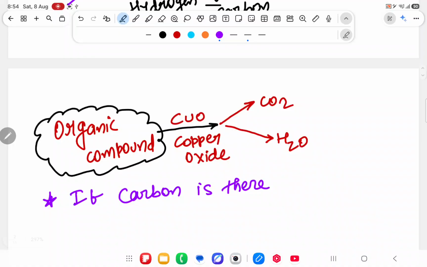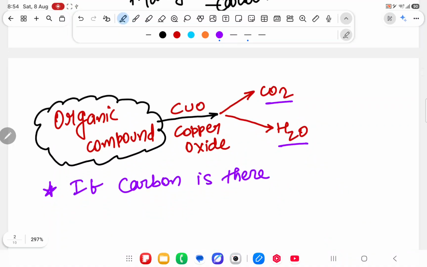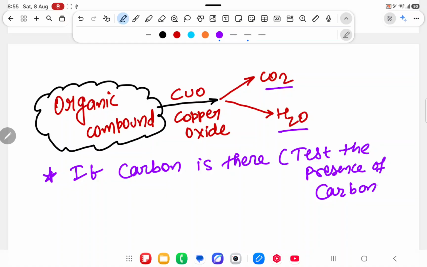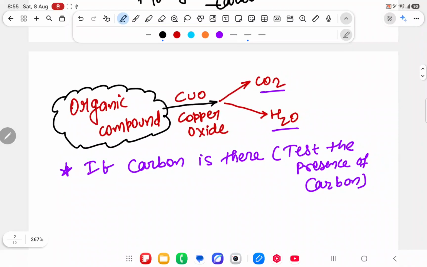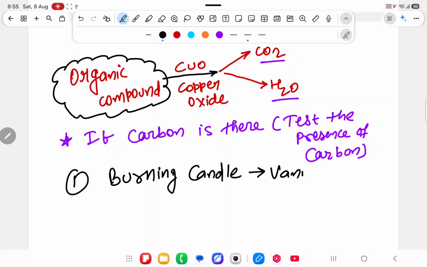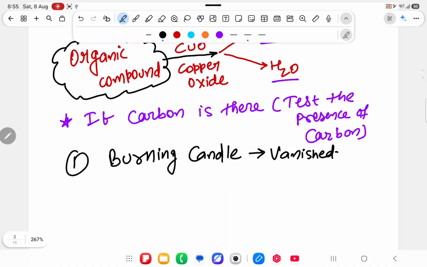He said take one organic compound and react it with copper oxide. After reacting, you will get either carbon dioxide or water. If carbon is there, we have to test for the presence of carbon. While seeing the gas, you can't say it is carbon dioxide only. First, you will put a burning candle. If you put a burning candle in front of carbon dioxide, it vanishes. It means yes, carbon dioxide is present.